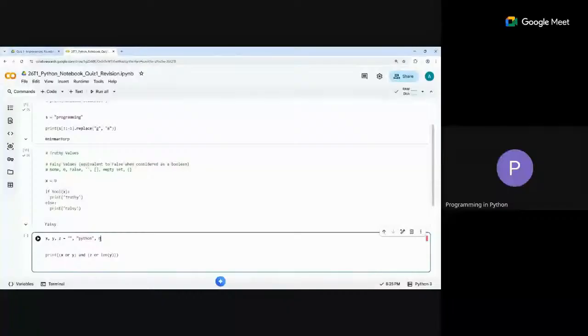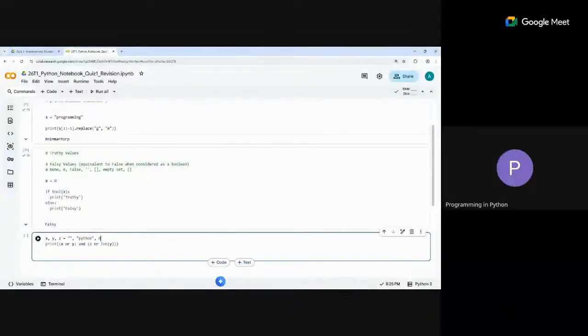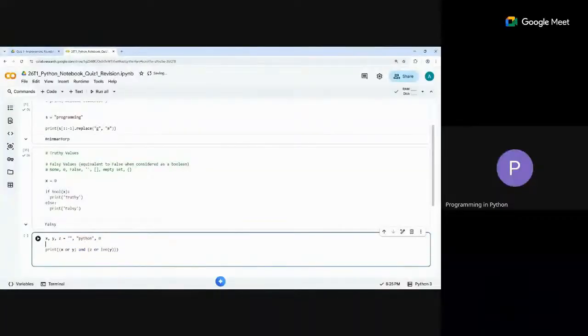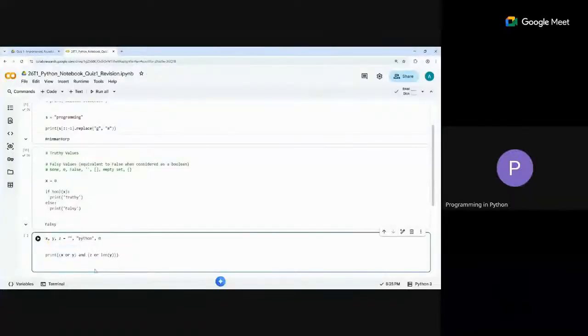So not and or. This is the precedence. Anyway, brackets are given here, so it is fine. Remember what happens with or: if anything becomes false, then you go to check the next condition. So y remains. Is y truthy or falsy? What happens to the entire condition then? False or true is what? Truthy. True.